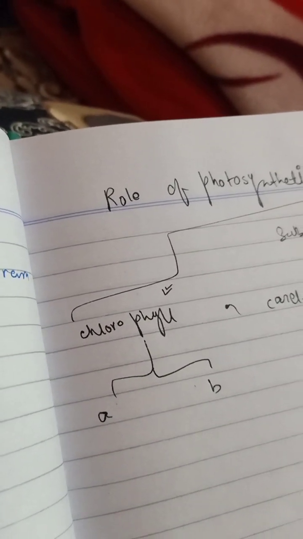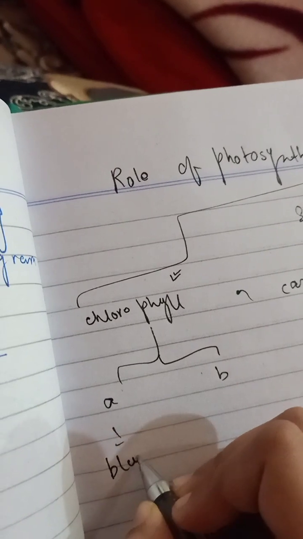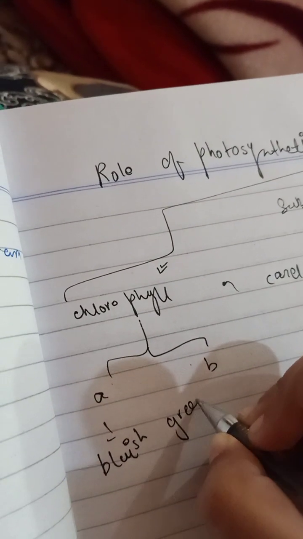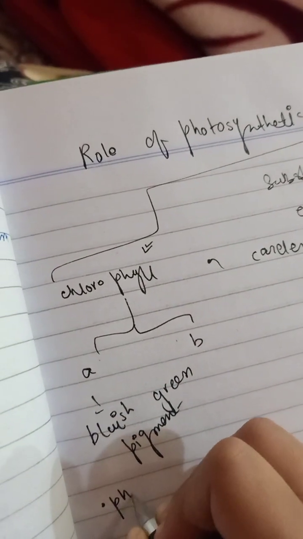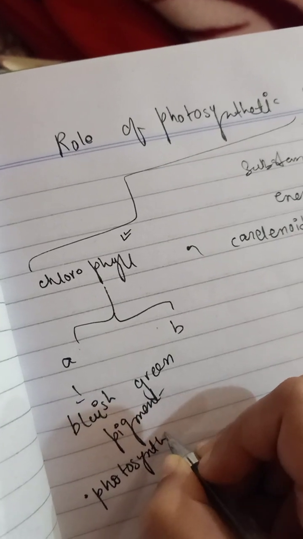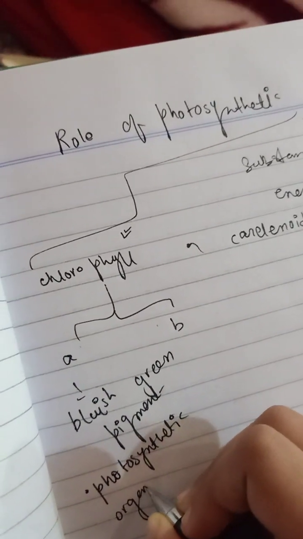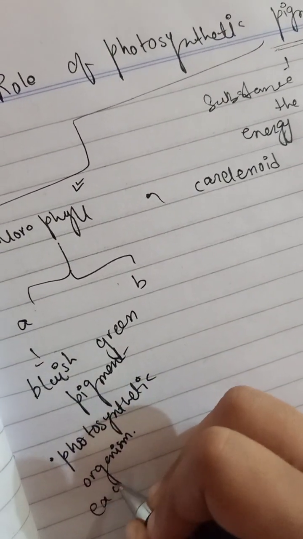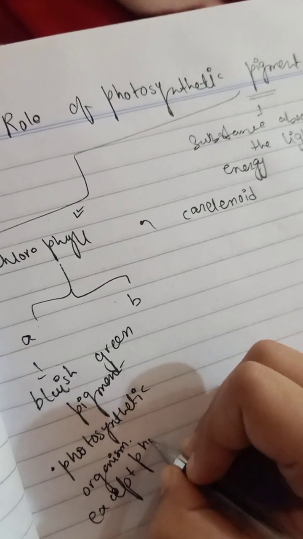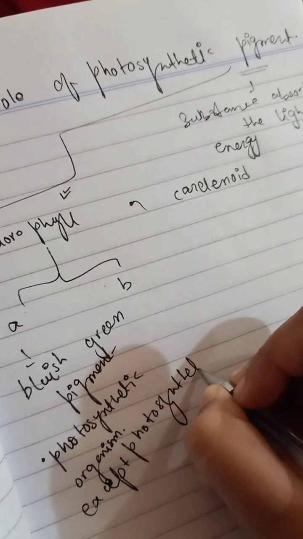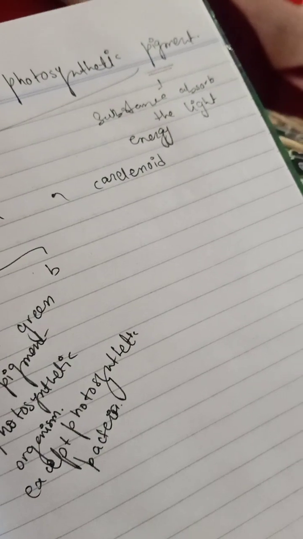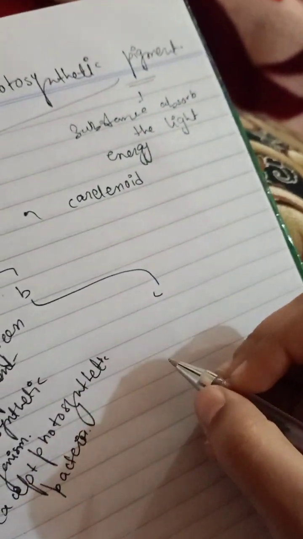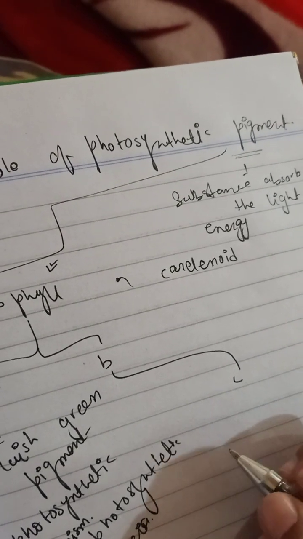Okay, so chlorophyll A is a bluish green pigment, and it is found in all the photosynthetic organisms except photosynthetic bacteria. Okay, except photosynthetic bacteria.